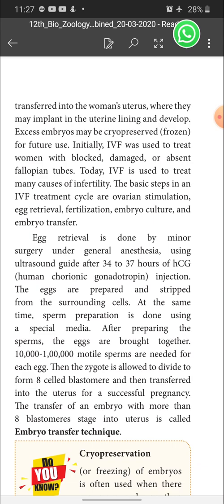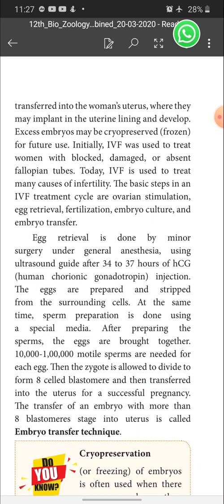After collecting the eggs, outside the body in the laboratory under controlled conditions, fertilization takes place. Once the fertilization takes place, embryos are formed. Now we are doing the culture of the embryo in the laboratory. After the embryo reaches the 8-cell stage, we transfer the embryo into the uterus. In the uterus, the embryo implants and starts to develop as a child.